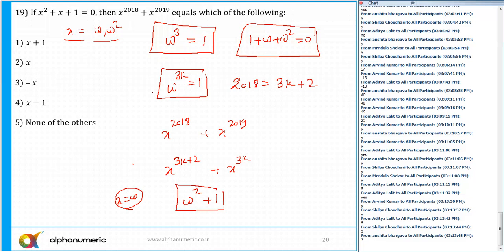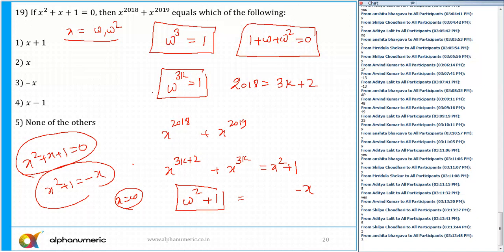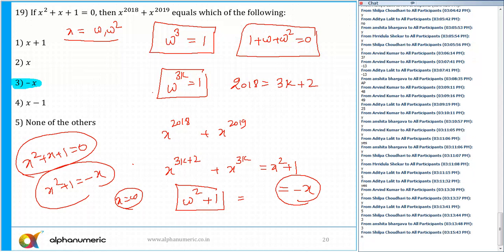So this expression is actually equal to x square plus 1. And we also know that x square plus x plus 1 is equal to 0. It is given. So x square plus 1 is equal to minus x. So that's why this expression is minus x, which is option number 3. So the correct answer for this question is option 3. Any doubts to anyone? Please tell me. No. Aditya, Arnshita, clear.